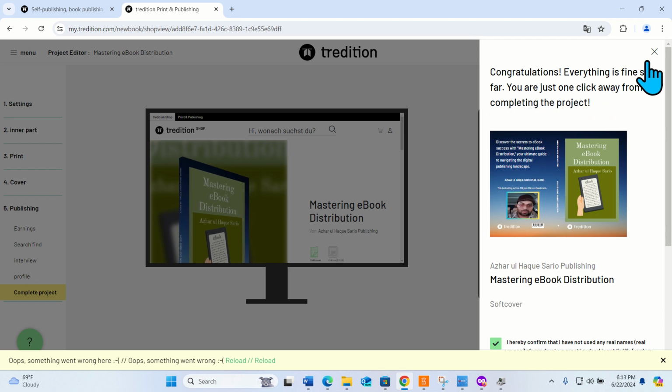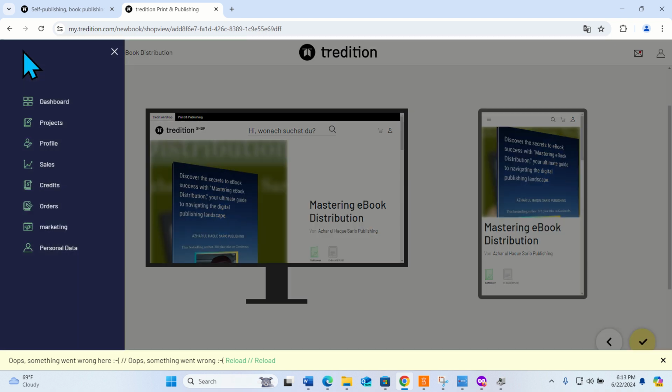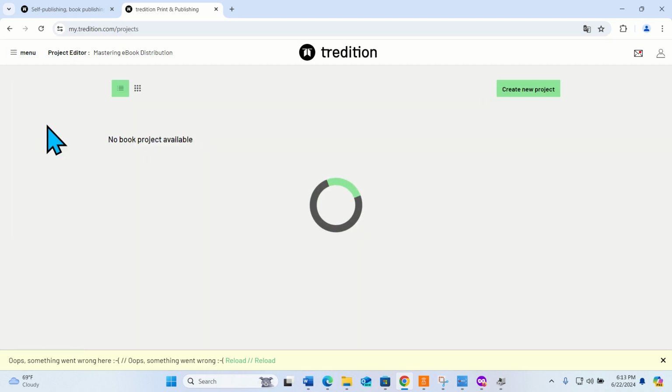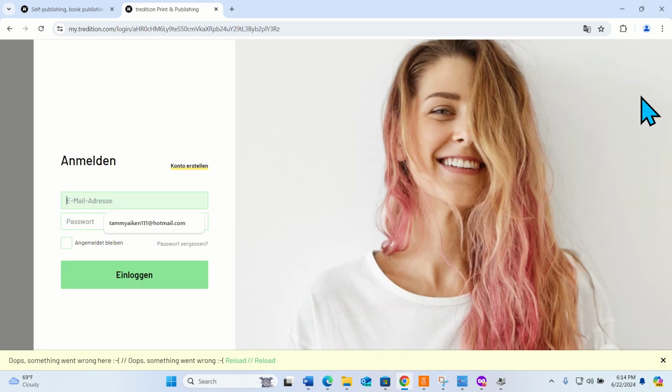You are just 1 click away from completing the project. We have completed it. Now our job is done. We will now go to the projects. After going there, we will see that we submitted, right? These books are in the sale. This is submitted. So when the company opens its offices and reviews this file again, and after viewing it, they will send it for distribution.